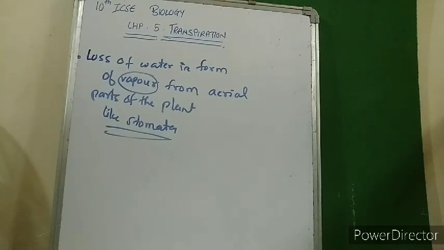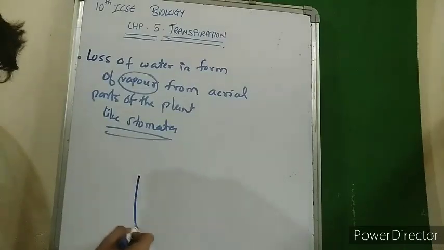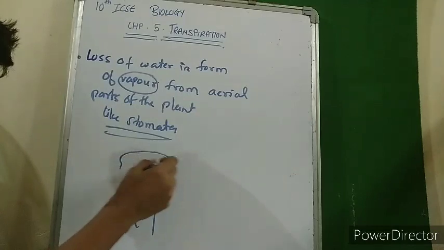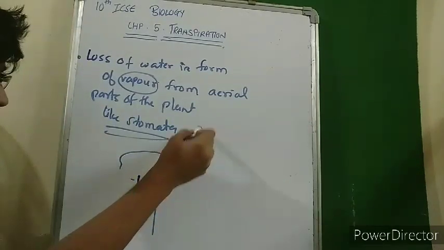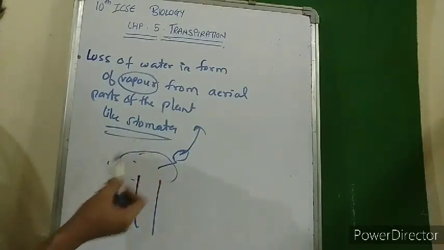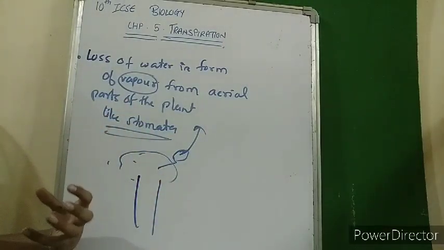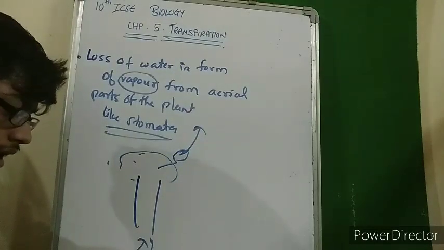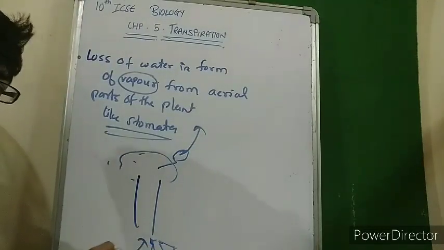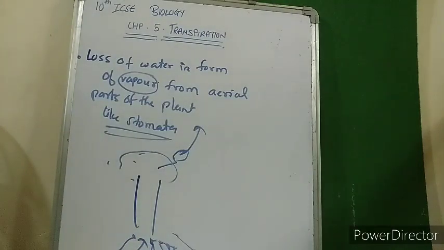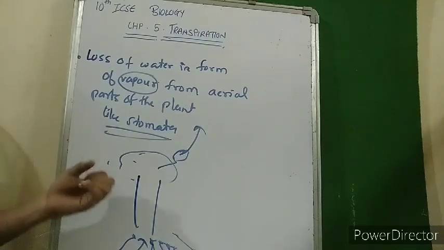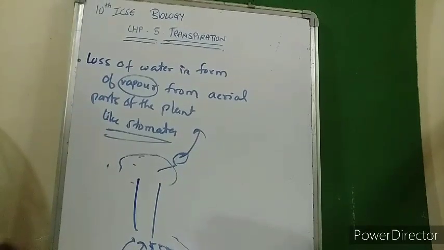So what is the importance? Here loss of water is taking place, so you might be wondering there is no advantage. But what happens because of that loss? See, this is a tree or a plant and here the leaves are present. If the water loss occurs from all the leaves, then there is water deficiency in the plant. Then the roots tend to absorb more and more water, so the need for water is very high. So transpiration helps in absorbing more and more water from the soil.